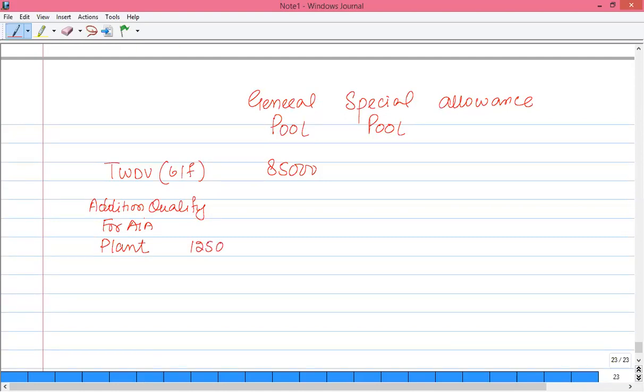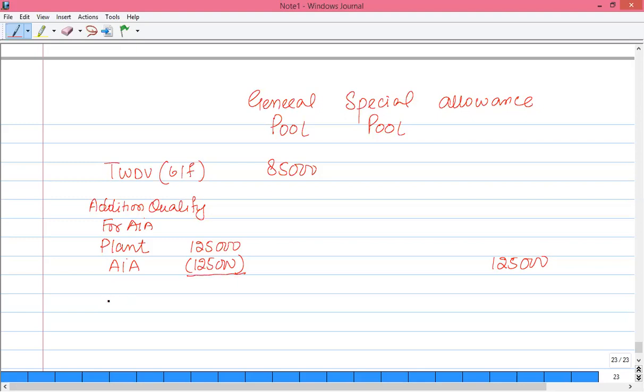As you know, the limit of AIA is 200,000. So that means the full value is eligible for AIA, that is 1,25,000. So we are not able to utilize the full 200,000 value. Now there is no excess amount.